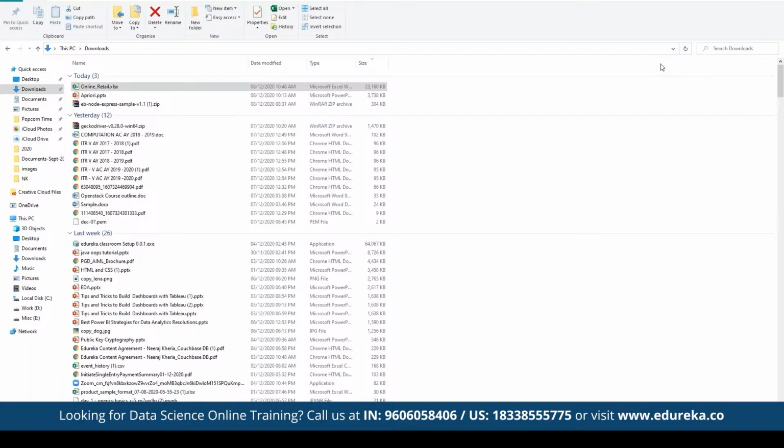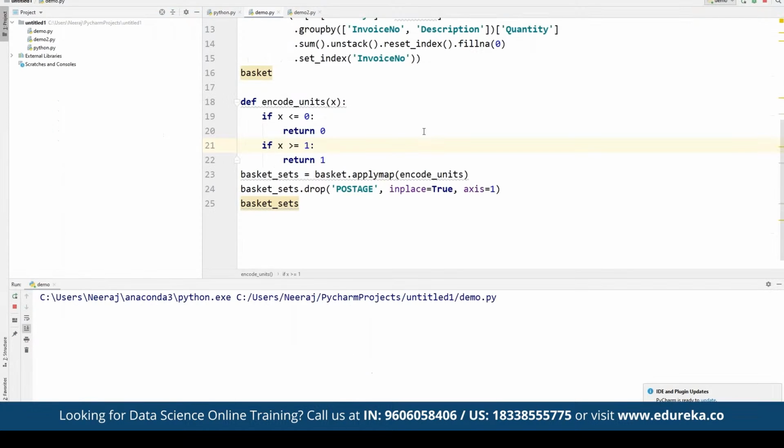So after we are done with that part, next we have to work on removing all the zeros. So basically there are a lot of zeros in the data, but we also need to make sure that any positive values are converted to a 1, and anything less than 0 is also set to 0. So for that, we are going to perform the encoding as well. So here we can define encode_units.